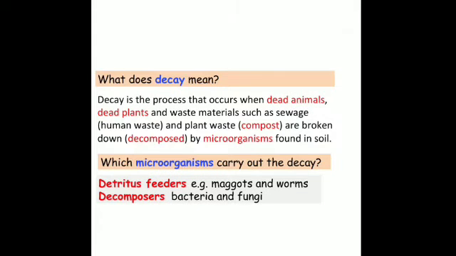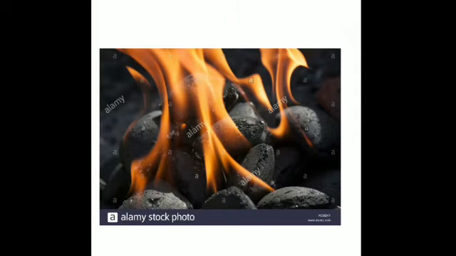Decay is the process that occurs when dead animals, dead plants and waste material such as sewage, human waste and plant waste in the form of compost are broken down or decomposed by microorganisms found in the soil. So, this is a process which adds carbon dioxide to the atmosphere. In the combustion or burning of fuels, that is any carbon containing compounds like coal and coke, when they are burnt, it results in the adding of carbon dioxide to the atmosphere.